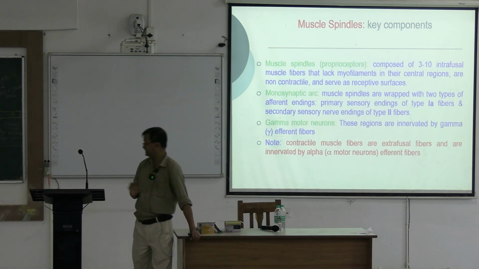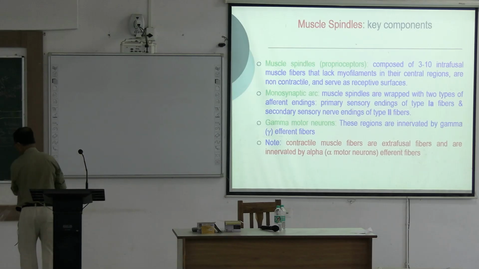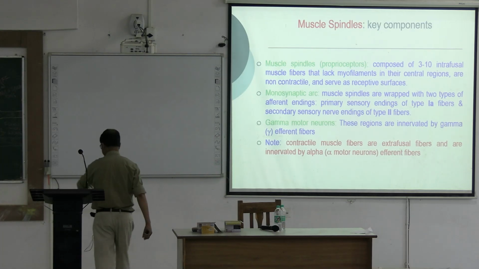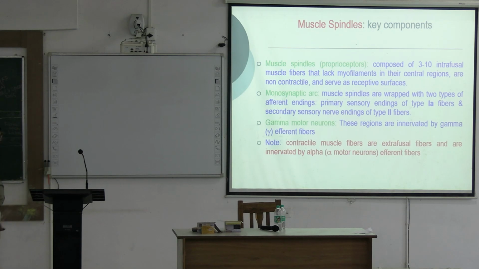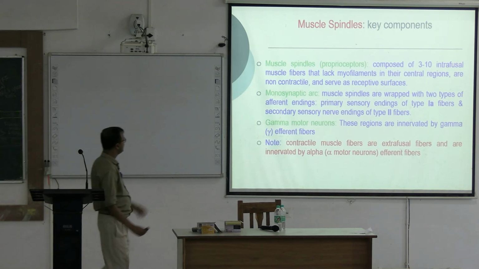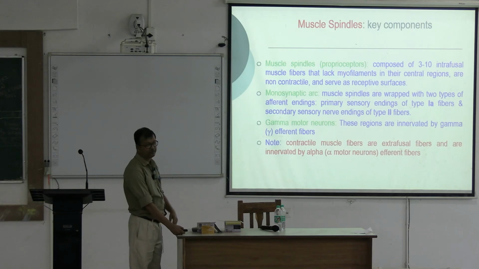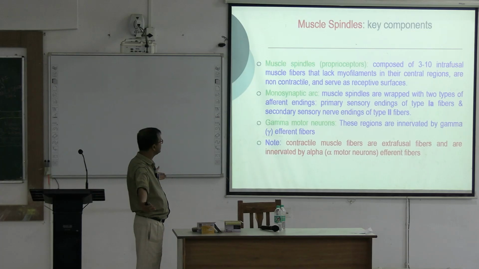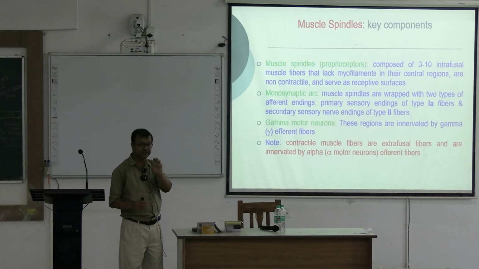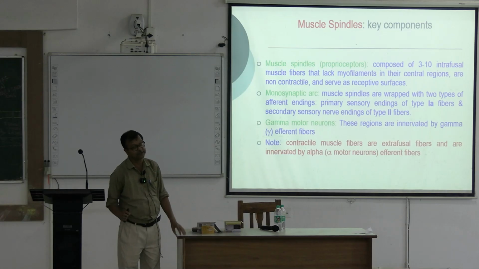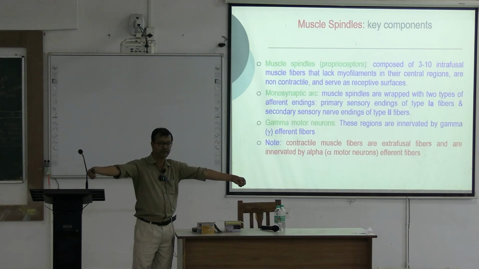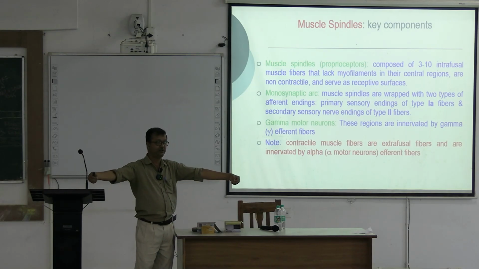So, alpha-gamma coactivation and its significance? Stretch receptor. Now see, the muscle spindle is composed of 3 to 10 intrafusal muscle fibers, for example nuclear bag and nuclear chain. These intrafusal muscle fibers lack myofilaments in their central regions, so the central region is non-contractile and serves as a receptive surface. Then which region is contractile? The peripheral region, the trail end or end plate.